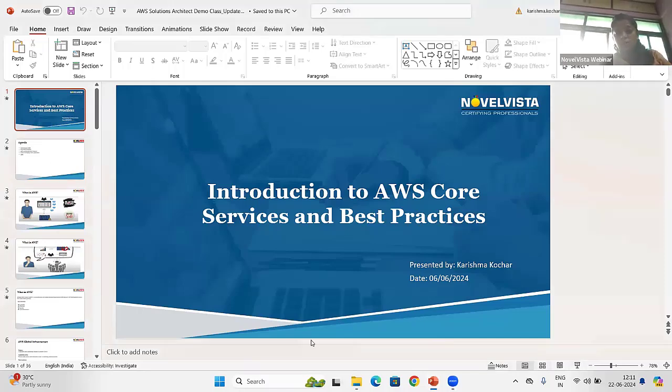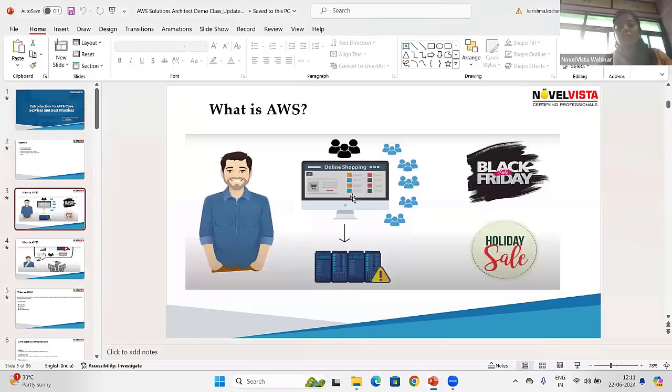Before that, we need to understand one scenario. Now you can see the picture. Ajay is working on an online shopping portal. Ajay hosted one web portal, and the name of that web portal is online shopping. Now, Ajay purchased 4 servers to handle customers and to maintain the application.